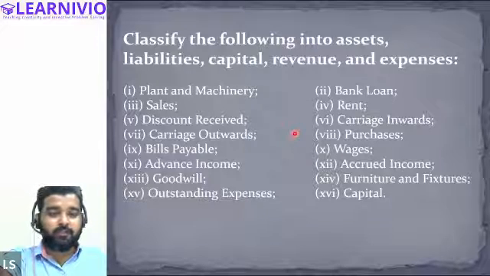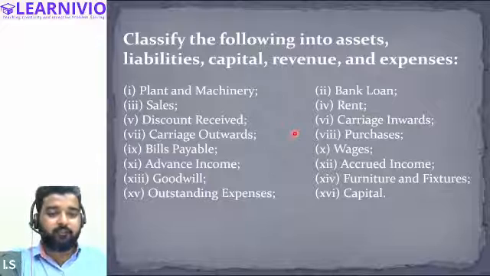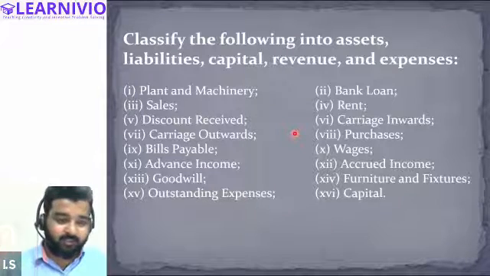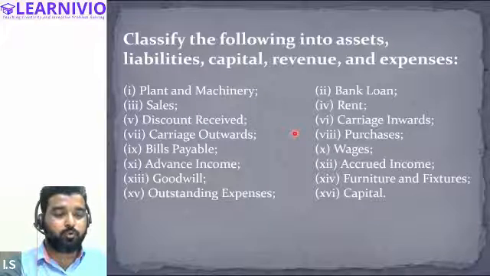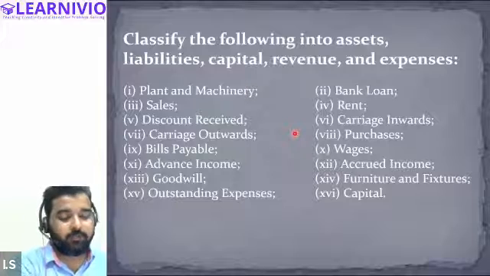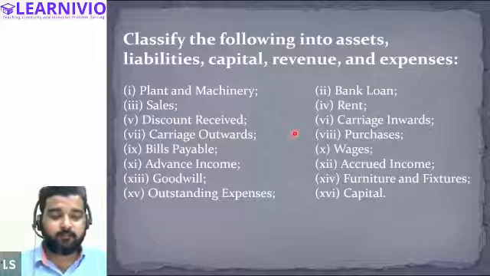Income due means a right to receive income has arisen, but we haven't received it yet. It is income that we will receive in future. We already have a right on that income. So accrued income is a kind of asset, and it will be recorded in the asset account.